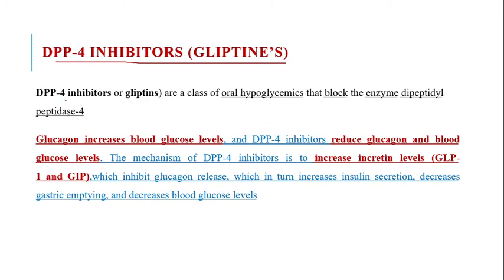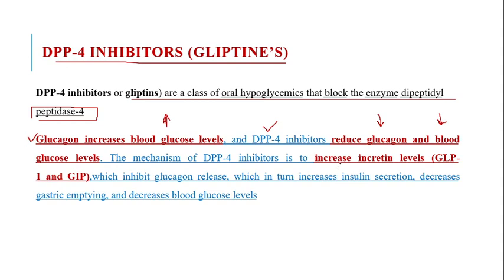So basically DPP4 inhibitors, as well as the gliptins, are the class of oral hypoglycemic agents that block the enzyme dipeptidyl peptidase 4. Now what is the role of this DPP4 enzyme? This enzyme increases the glucagon level, and as the glucagon level increases, that is responsible for the rise in blood glucose level. When DPP4 inhibitors act, they reduce the glucagon level and ultimately reduce the blood glucose level.